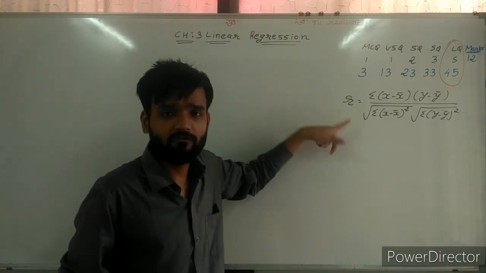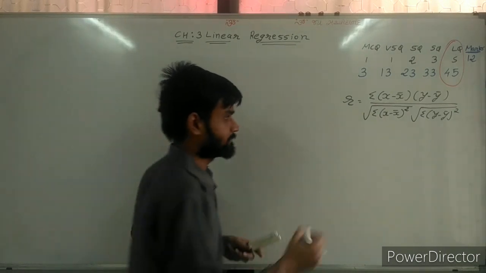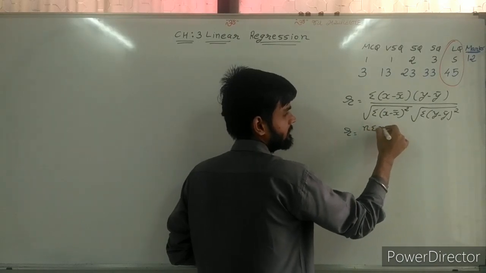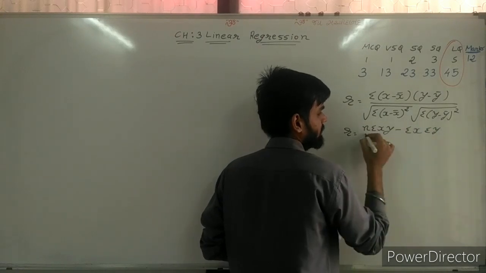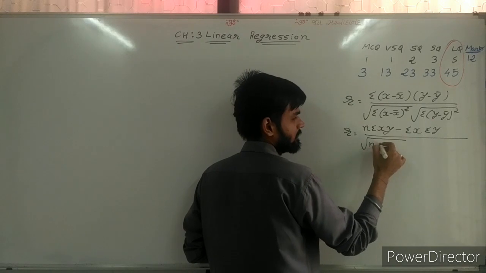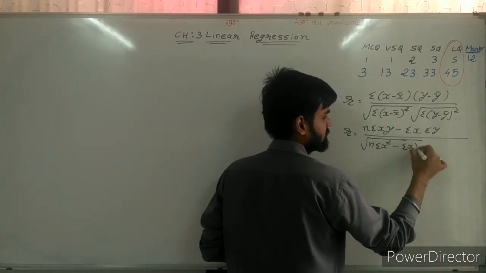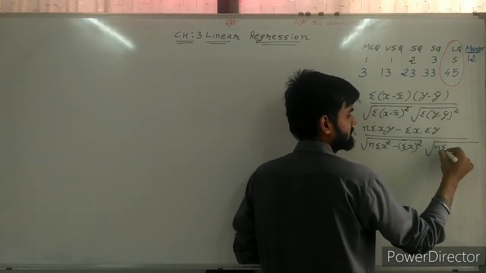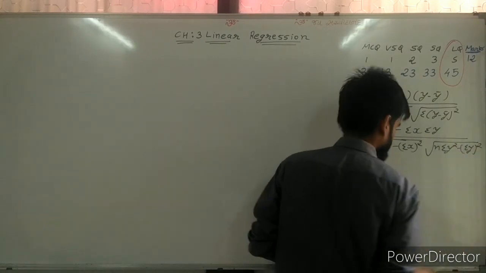On this basis, we are making many formulas of the third chapter. The second formula: n sigma xy minus sigma x sigma y divided by under root n sigma x square minus (sigma x) whole square, second under root n sigma y square minus (sigma y) whole square.